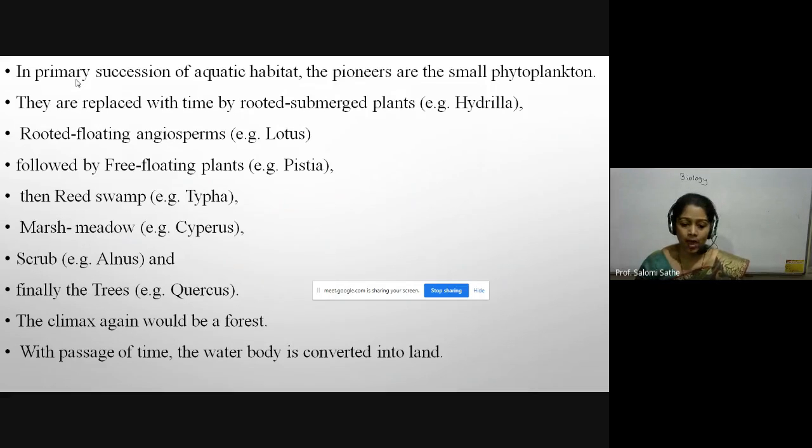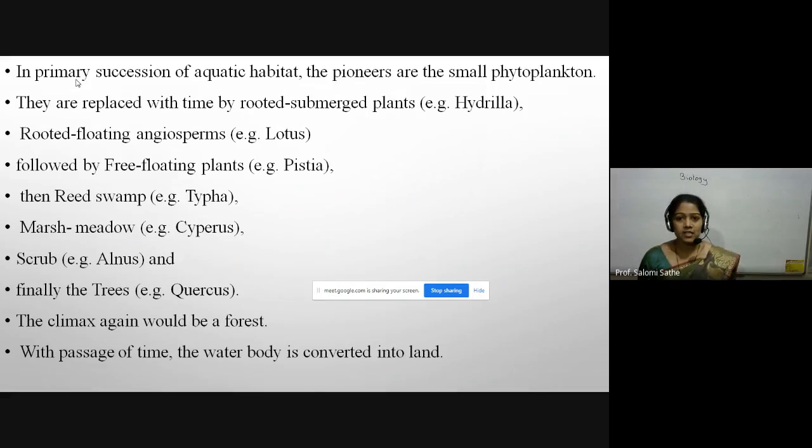Then the reed swamp, example typha; marsh meadow, example cyperus; then scrubs, example alnus; and finally the trees. The climax would be a forest, and the last stage is the forest. Here they started with the aquatic habitat.